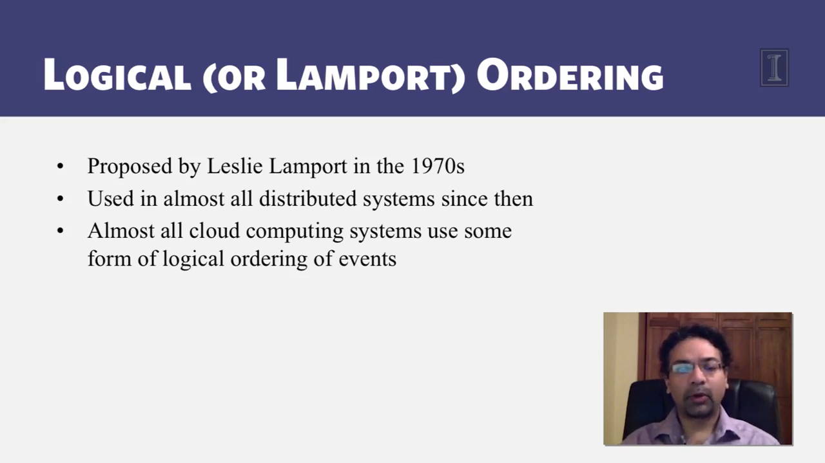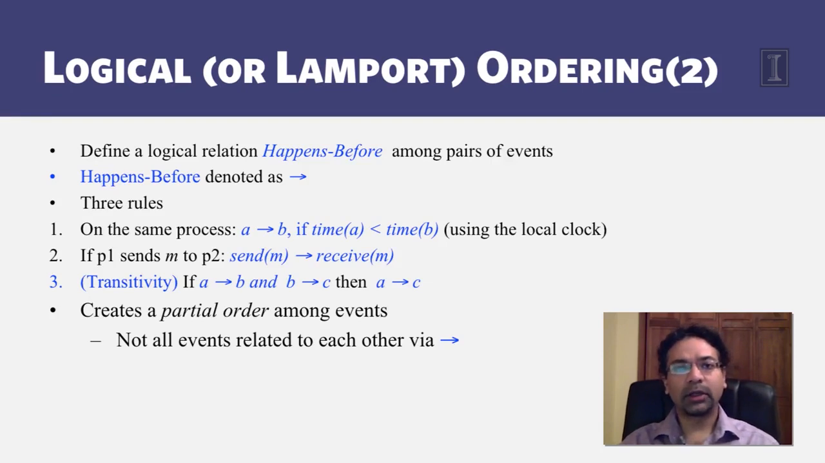Logical or Lamport ordering and timestamps were proposed by Leslie Lamport in the 1970s. Almost all distributed systems use it today, and all cloud computing systems, or almost all of them, use some form of logical ordering. If not Lamport timestamps, some variant of Lamport timestamps is used. The logical or Lamport ordering defines a happens-before ordering among pairs of events. Happens-before is denoted as a forward or horizontal arrow. There are three rules that are used to determine whether or not two events are related by this happens-before